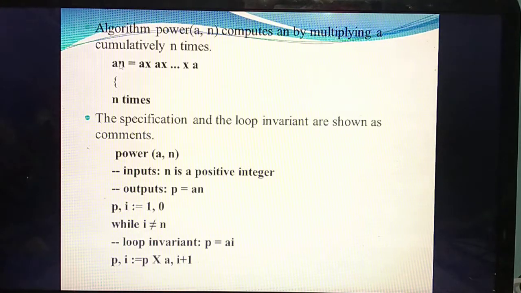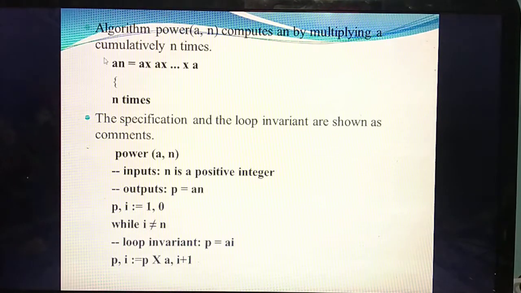This is a power n. So how do you need to calculate a power n? a multiplied till n times. That is what they have given, till n times. Understand? So a power 5 means a should be multiplied 5 times. a power 3 means a should be multiplied 3 times. However many times the value of n specifies, that many times you need to multiply the value of a. This is the normal working process for a power n.